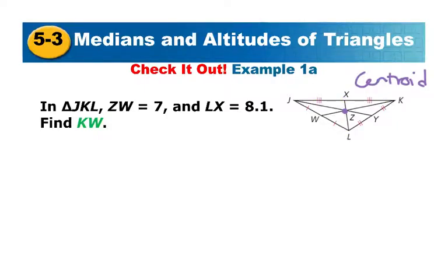So, they're telling us first that ZW, where's that here, is 7. And then LX is 8.1. Where's LX at? This whole thing here. So if we want to find KW, it turns out that LX is not going to be helpful, so we'll just keep the red piece instead. So ZW is the shorter piece. The shorter piece is always from the centroid to the bisector.